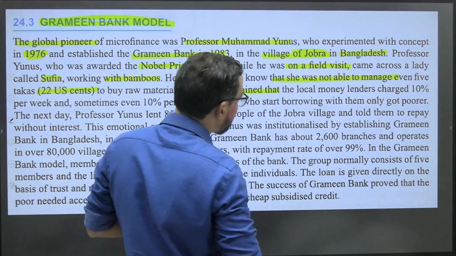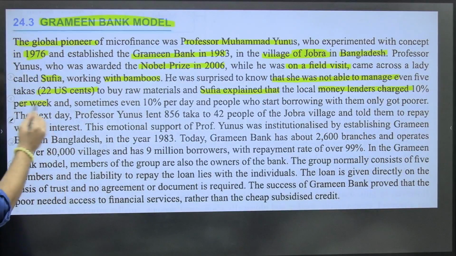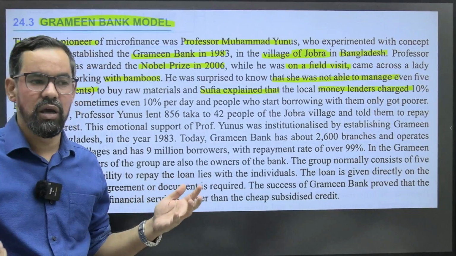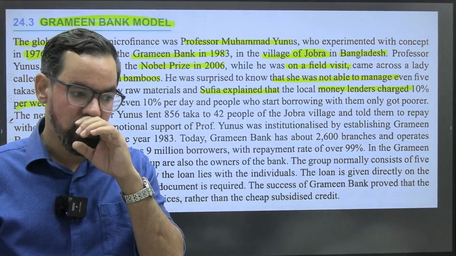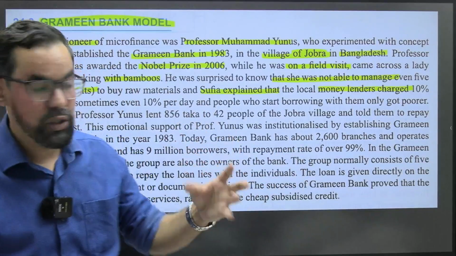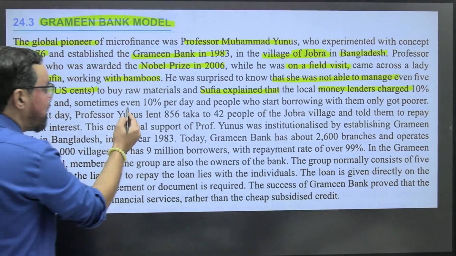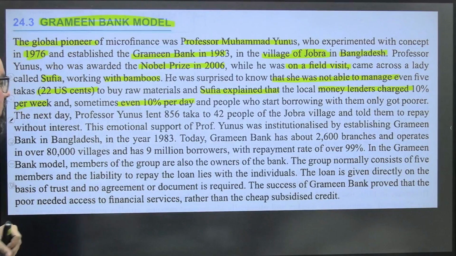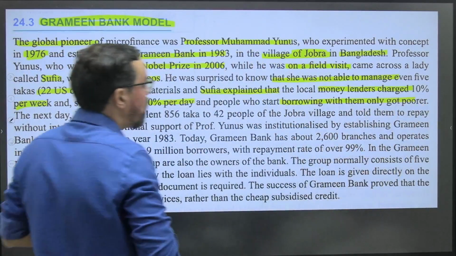Sufia explained that the local money lenders charge 10% per week. See, the locals, those who have money. So basically, it is available in every economy, what we call sahukar. They are giving loans to needy people, but they are charging a very high rate of interest. So here the rate was 10% per week, and sometimes even 10% per day. And people who started borrowing from them only got poorer.